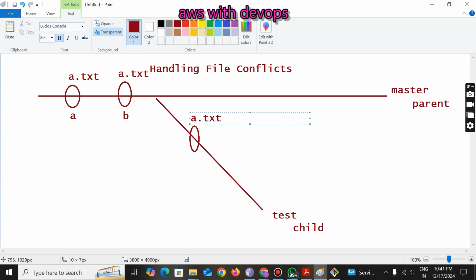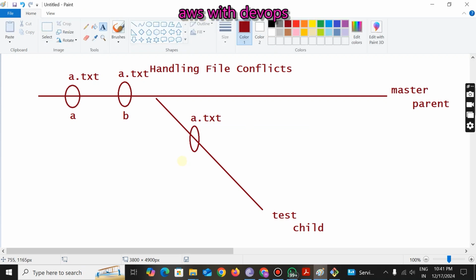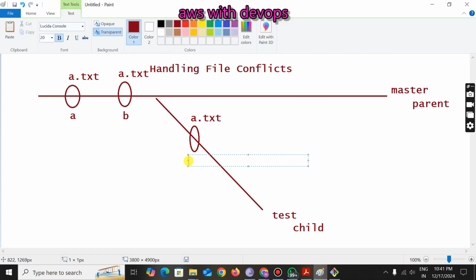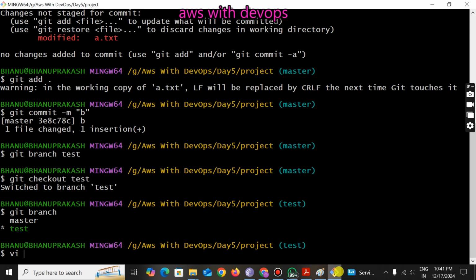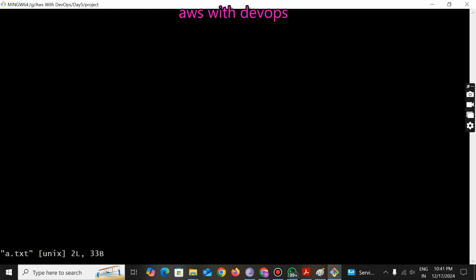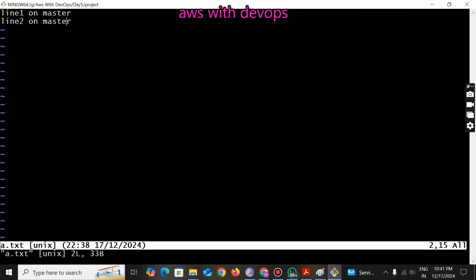The same file will be available here also, right? So I am going to modify this a.txt here, and I will do one more commit. Now see here. I am going to modify a.txt here. How many lines can you see here? 2 lines. I am adding one more line: line 3 on test. Now press escape, :wq.